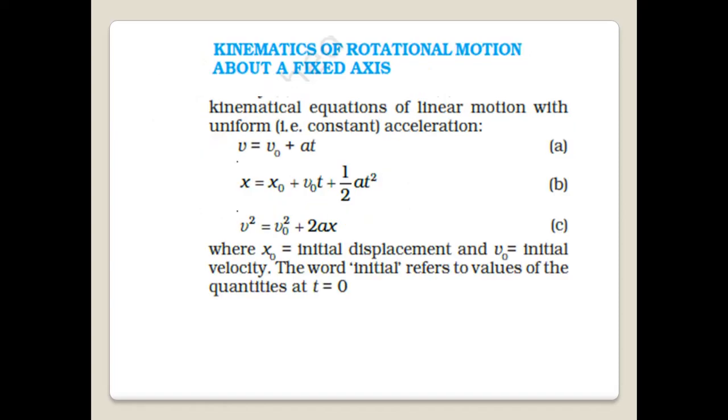Next, let us see the kinematics of rotational motion about a fixed axis. You know the kinematics of linear motion. Equations of motion are v equal to v0 plus at, x equal to x0 plus v0t plus half at squared, v squared equal to v0 squared plus 2ax. You know all this for linear motion. Here x0 is initial displacement, v0 is initial velocity, and the word initial refers to values of quantities when t equal to 0.